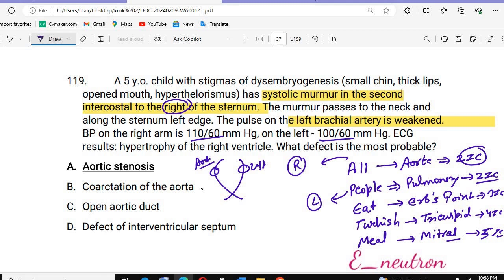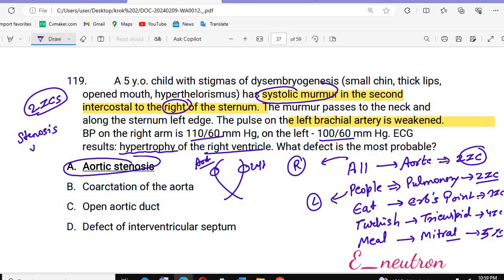The most probable finding is hypertrophy of the right ventricle. So can we say this can be aortic stenosis? Why aortic stenosis? Because we are hearing the murmur at the second intercostal space, and we know the aorta is present there, so it will cause aortic stenosis. Don't worry about aortic stenosis and pulmonary stenosis; we will study them once more when we discuss cardiology. For now, you need to understand that stenosis means a narrowing.